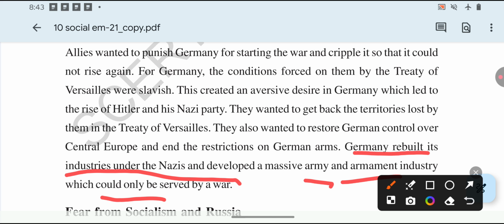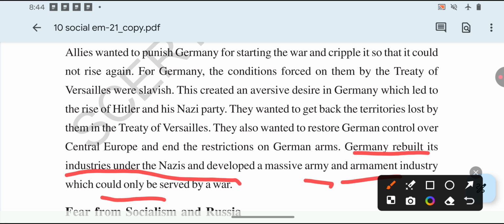Actually, so many conditions were imposed in the Versailles Treaty. The victorious countries crippled Germany so it could not rise again. These conditions made Germany a slavish country, and Germany's desire led to Hitler and the Nazi party.